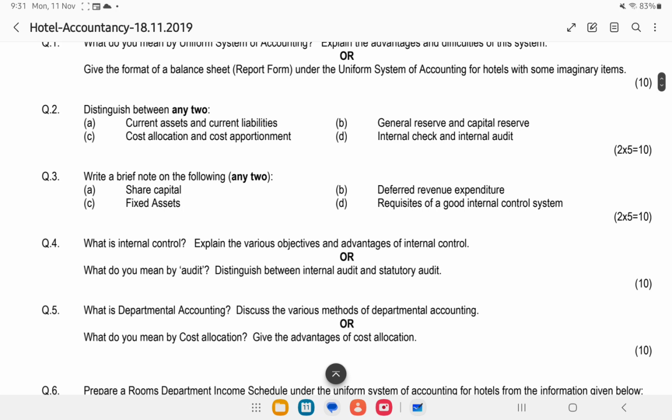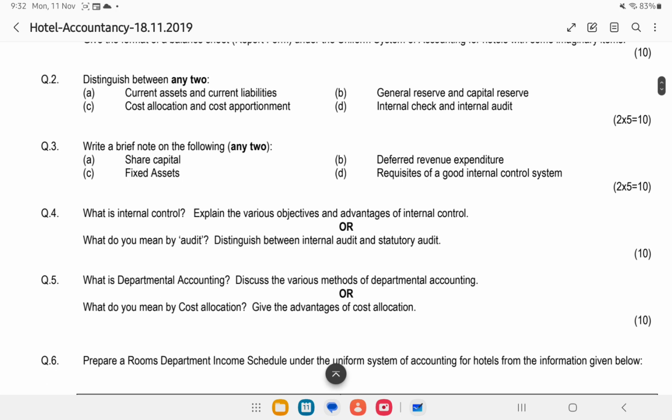Now the next question: give the format of a balance sheet. Okay, the balance sheet was asked for those people, but for you the balance sheet is not there. Balance sheet is not there for people who are studying right now under JNU. Those who took it under IGNOU are going to reappear. You should know how to prepare a balance sheet under the uniform system of accounting for hotels.